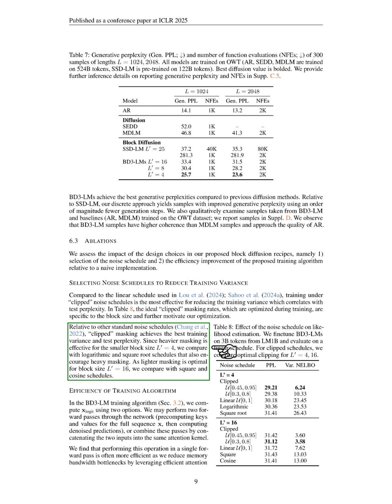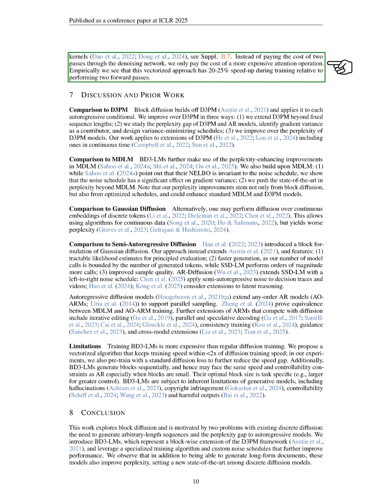Next, we discuss the efficiency of our training algorithm, BD3LM. We have two options for computation. We can either perform two forward passes through the network or combine these passes by merging the inputs into a single attention kernel. We discover that executing this in one forward pass is often more efficient, as it reduces memory bandwidth issues by utilizing efficient attention kernels. This vectorized method results in a 20 to 25% speedup in training compared to doing two separate passes.